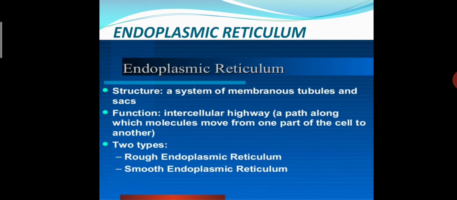System of membranous tubules means that in the endoplasmic reticulum, one membrane is there, tubules are there, sacs are there. So these are our endoplasmic reticulum.